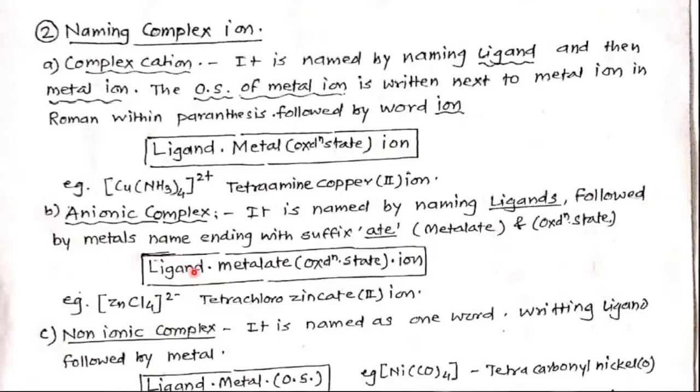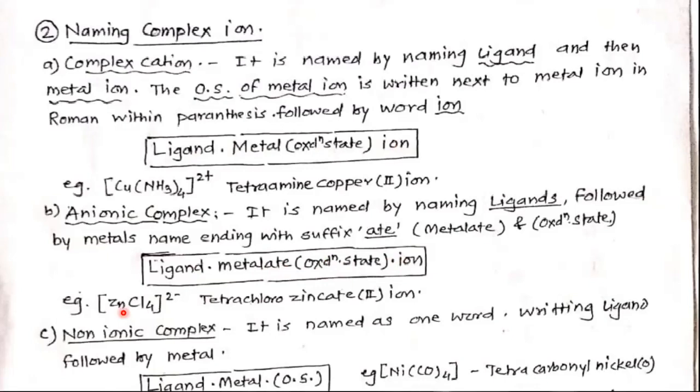Ligand, metallate, oxidation state in parentheses, in bracket, and at last the word ion. So in this cationic: ligand, metal, oxidation state, ion. Here: ligand, metallate, oxidation state, and the word ion.